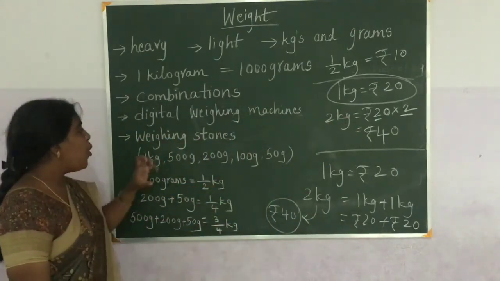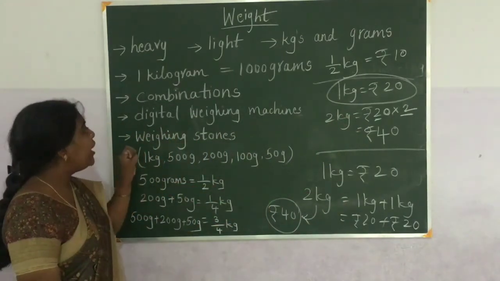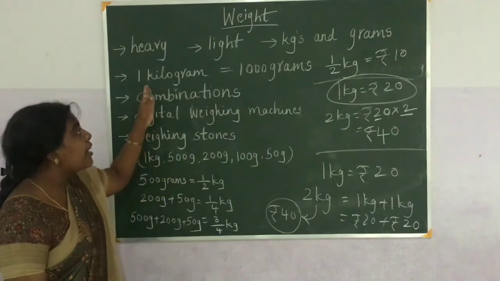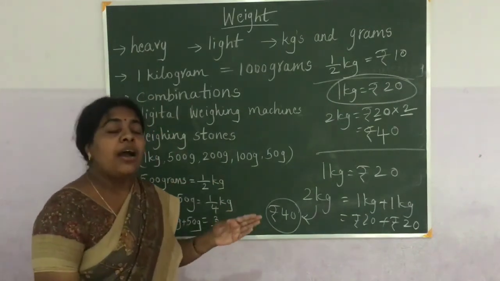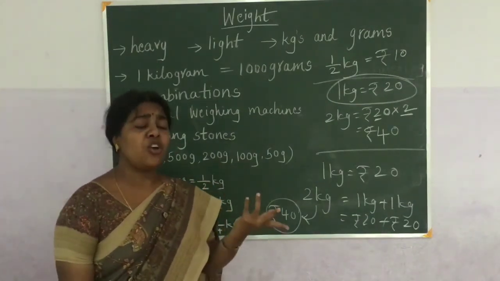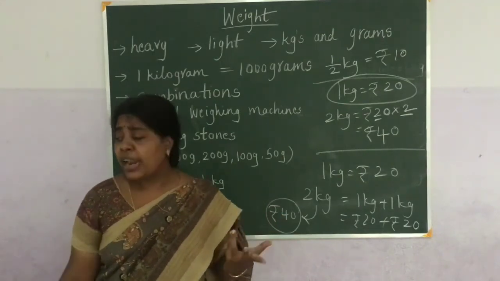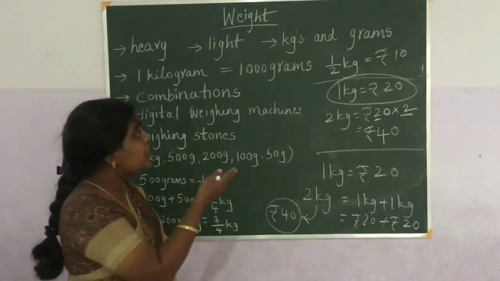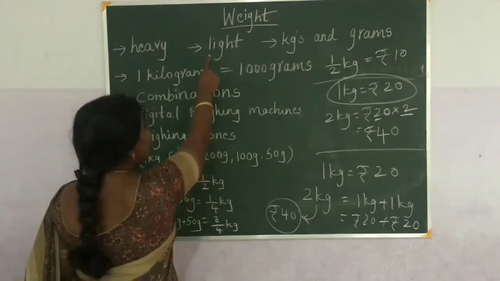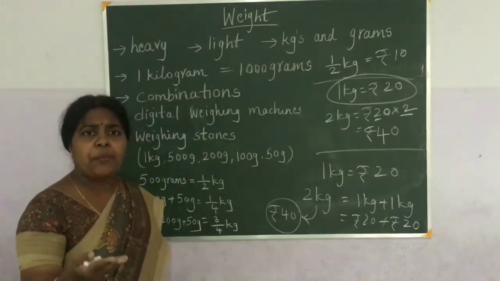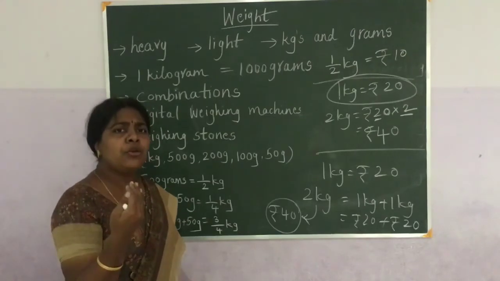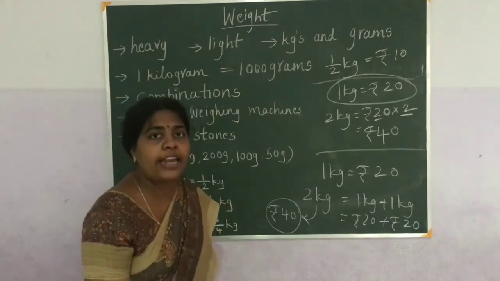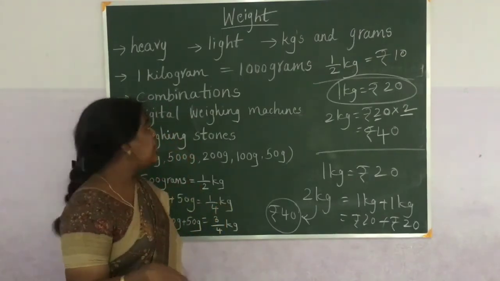So this is about weight. Why do we use kilograms and grams? The heavier weights are measured in kilograms and the lighter weights are measured in grams. Coming to lighter objects, paper can be light. So you can list some things which are lighter and some things which are heavier.